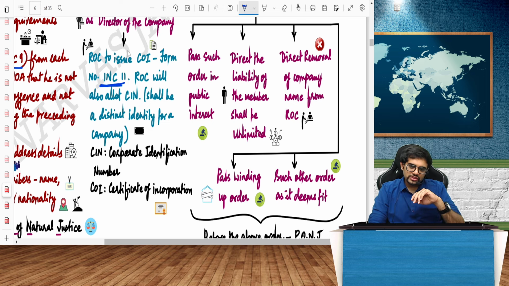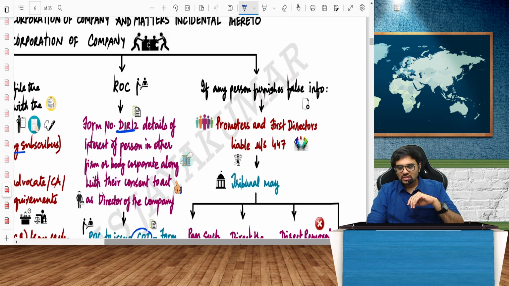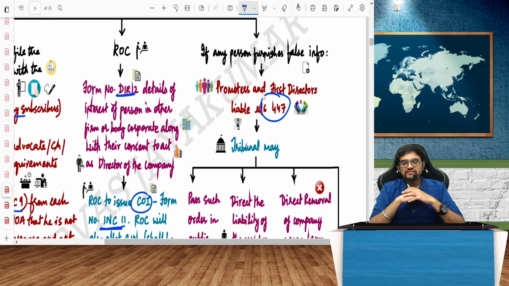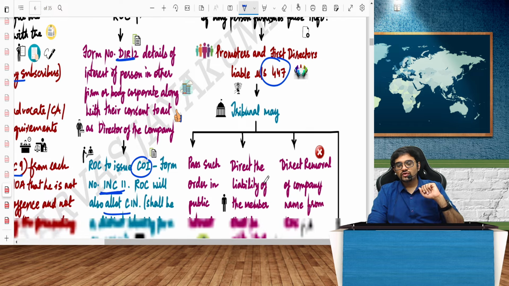So ROC to issue what? Certificate of incorporation in form number INC 11. ROC will also allot CIN. CIN is what? Your corporate identification number. COI is what? Certificate of incorporation. Very, very simple. Now, when I am furnishing this, if at all I furnish some wrong information, then it will amount to fraud. There's a fraud section 447. Everybody will be liable under section 447.